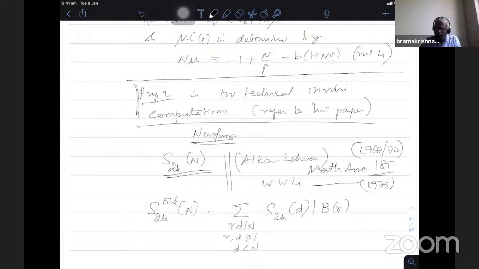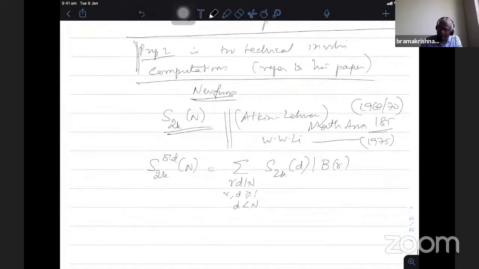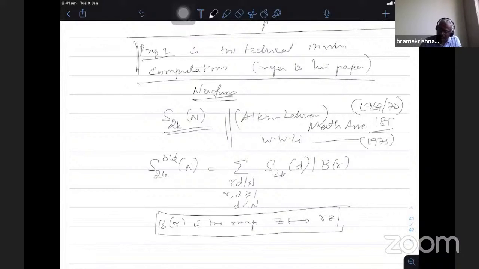I don't take d to be n, because when I take d to be n, the whole space will be there, so nothing is new in that case. What is this B_r operator? B_r is a map z going to rz. So the change of variable z to rz is the map B_r. It is also given by the matrix (r 0; 0 1).